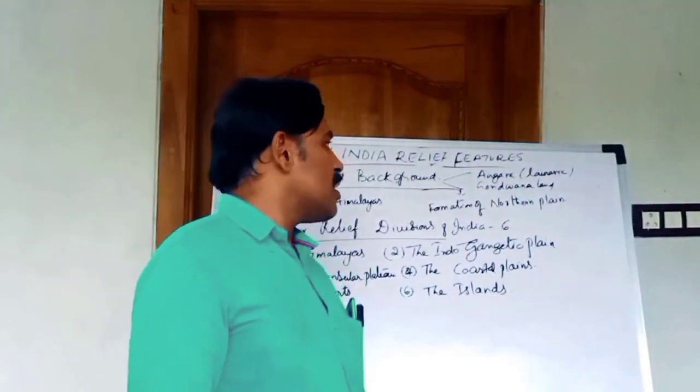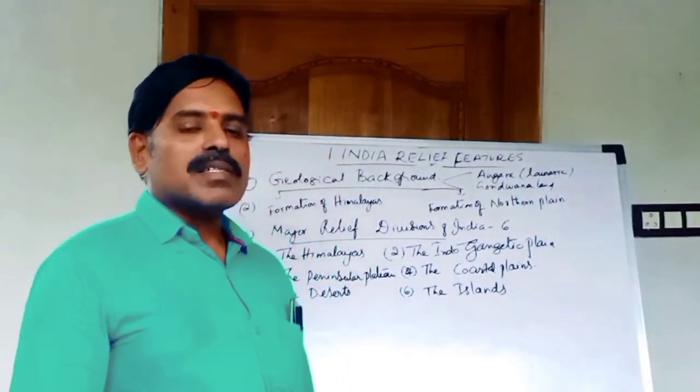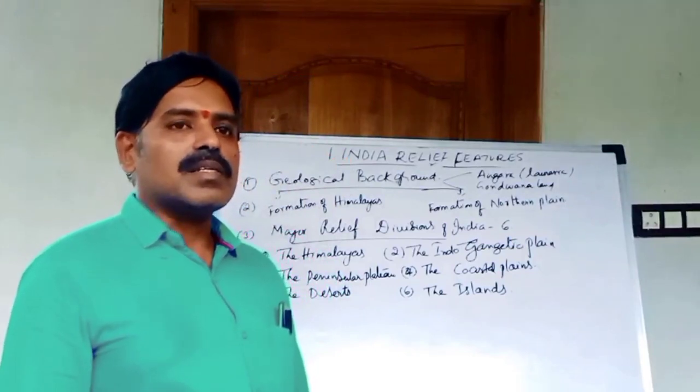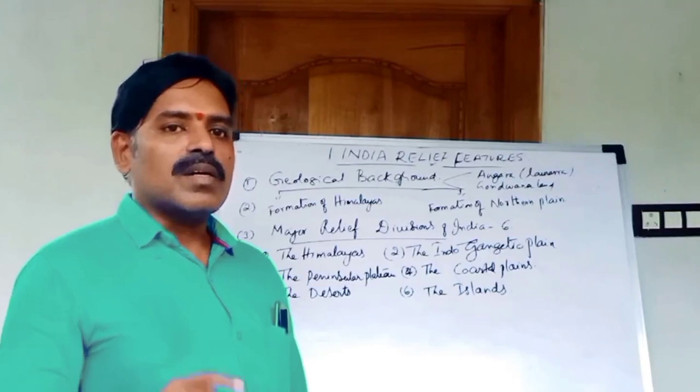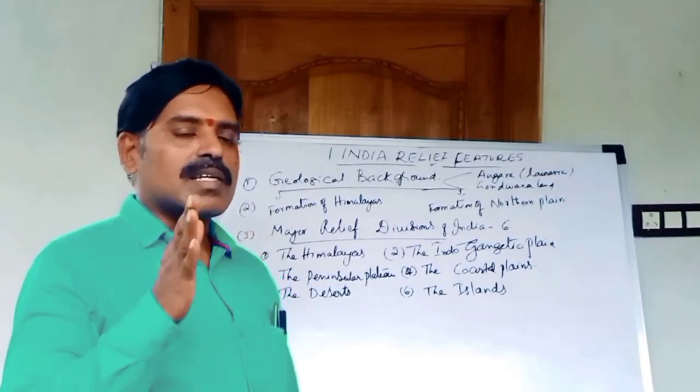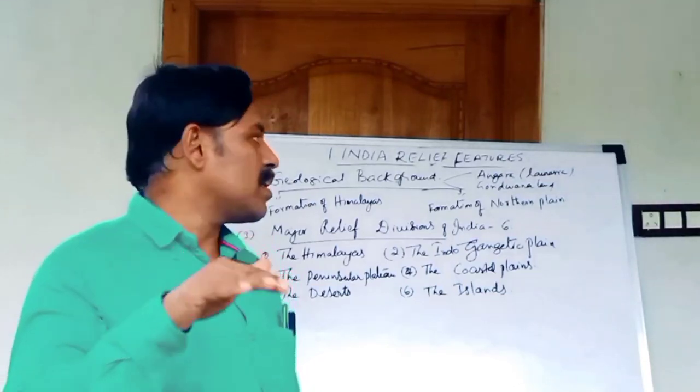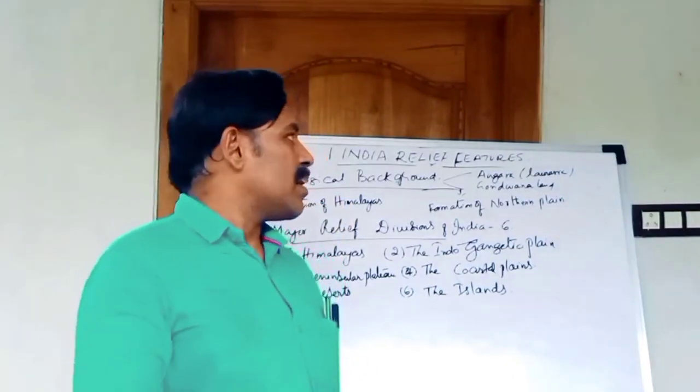The Indian landmass is part of the Gondwana land. Nearly 200 million years ago, this Gondwana land moved towards the northeast and collided with the Angara land or Laurasia.